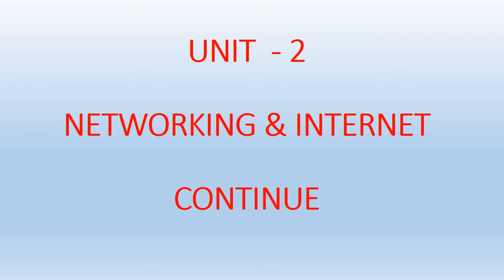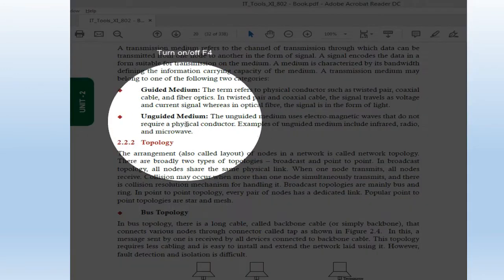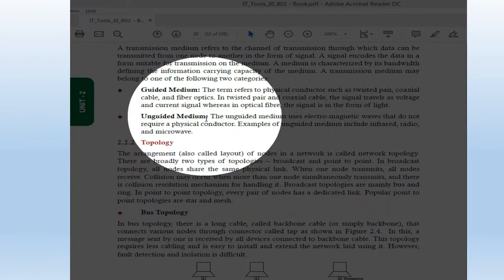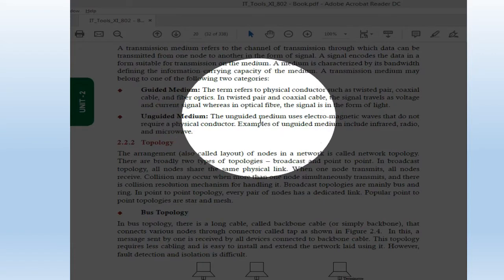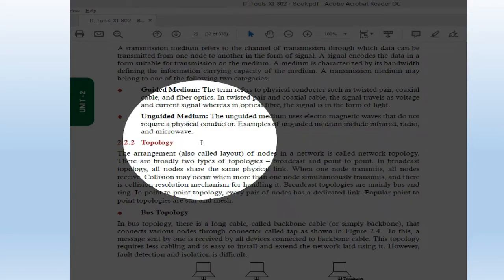Good morning, students. Last time we discussed this topic, guided and unguided medium. I told you what is guided. Guided means when we are connecting the computers on a computer network through wires. That is a guided medium. Unguided means when we are connecting the computers through infrared, radio or microwave technology. That is called unguided, means wireless. Guided means through cables, unguided means through wireless.